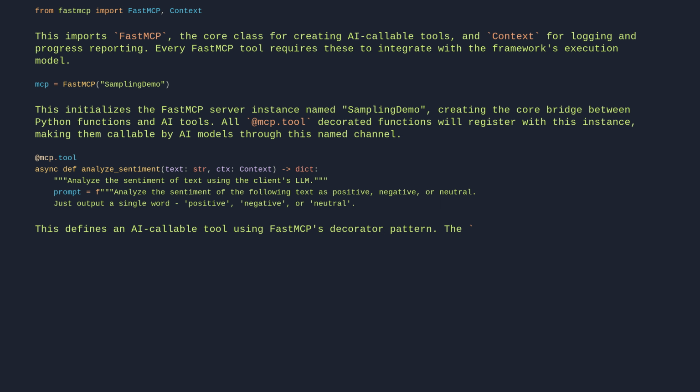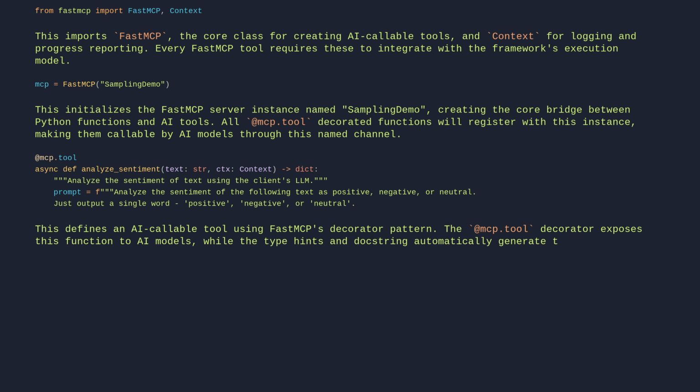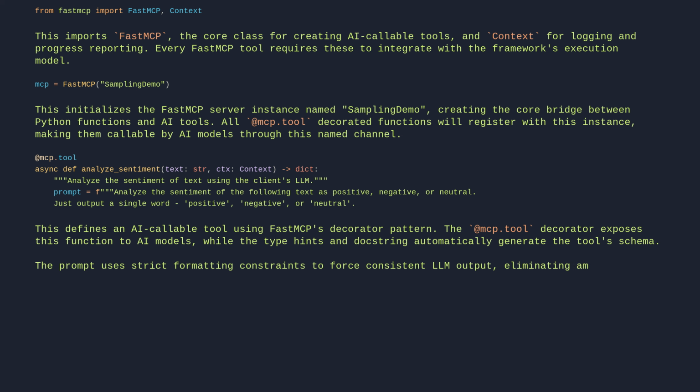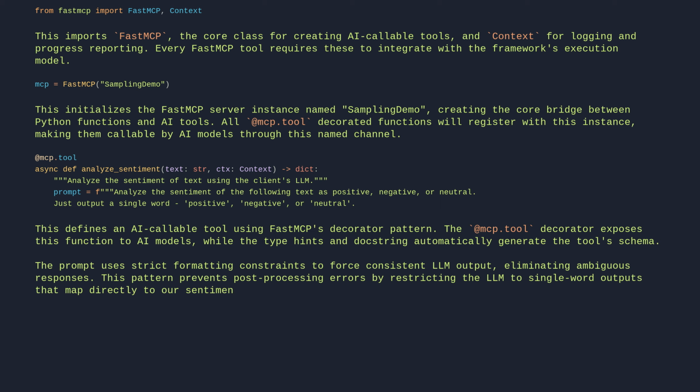The @mcp.tool decorator exposes this function to AI models, while the type hints and docstring automatically generate the tool's schema. The prompt uses strict formatting constraints to force consistent LLM output, eliminating ambiguous responses. This pattern prevents post-processing errors by restricting the LLM to single-word outputs that map directly to our sentiment categories.